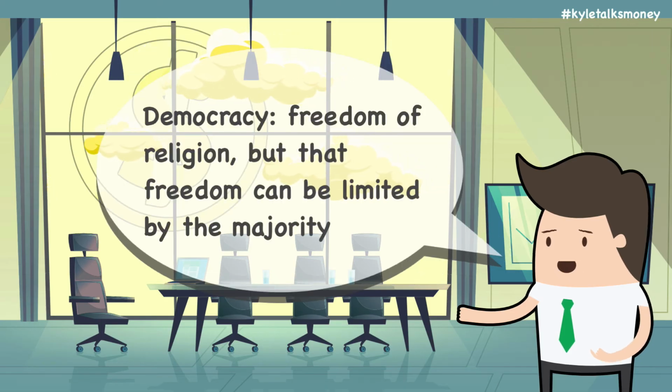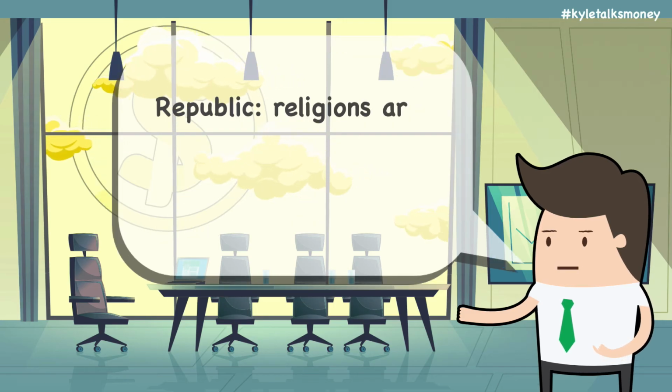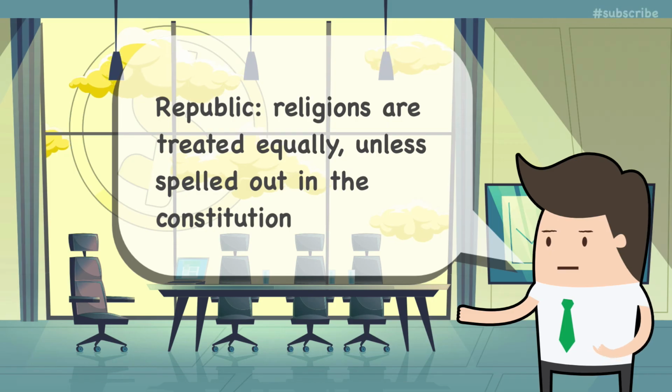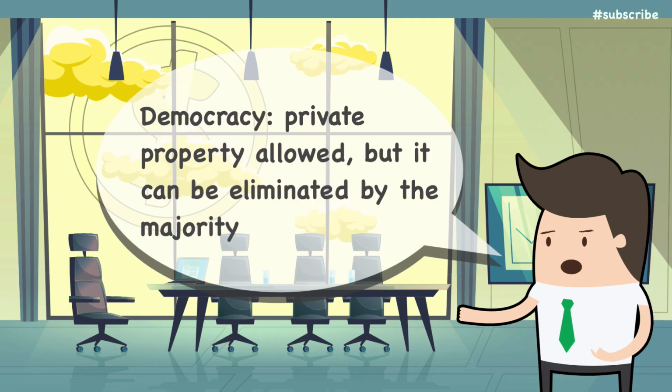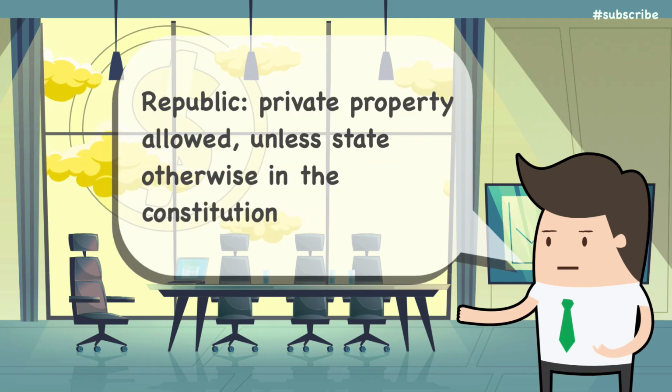In a democracy, generally freedom of religion is permitted, although a majority faction may limit religious freedom for a minority faction. In a republic, freedom of religion is also permitted, especially insofar as there is a constitutional prohibition on interfering with freedom of religion. In a democracy, private property is permitted, although a majority faction can place limits on property rights. In a republic, private property is also permitted, especially insofar as there is a constitutional prohibition on interfering with property rights.